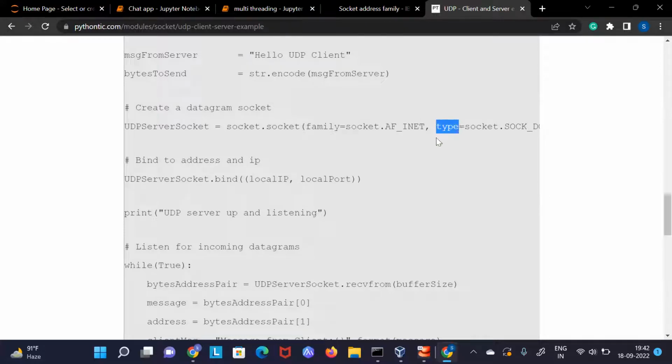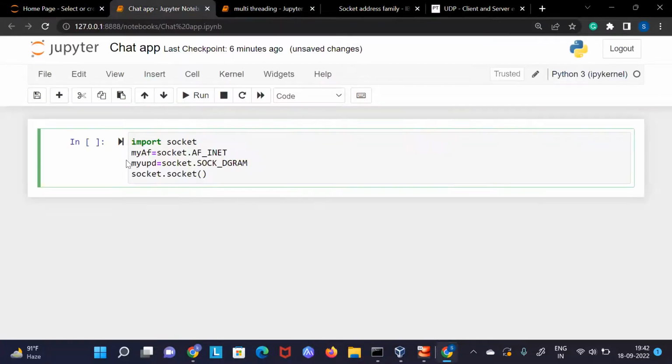Here I'm using UDP. Basically, we can write it in one line also, as they do with the UDP server socket, but I have created variables, so let's type my AF and then my UDP.